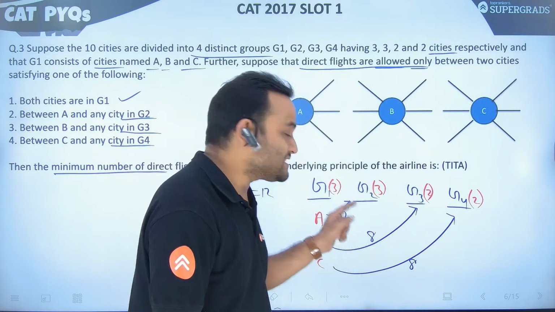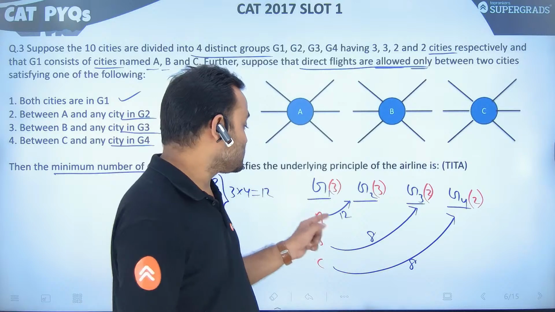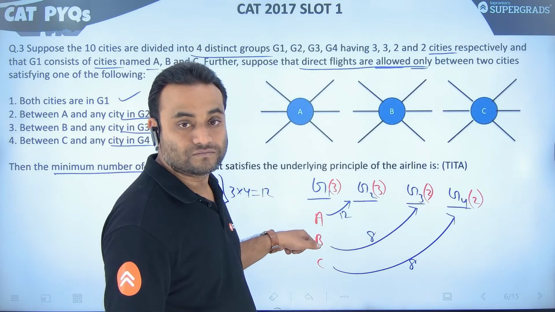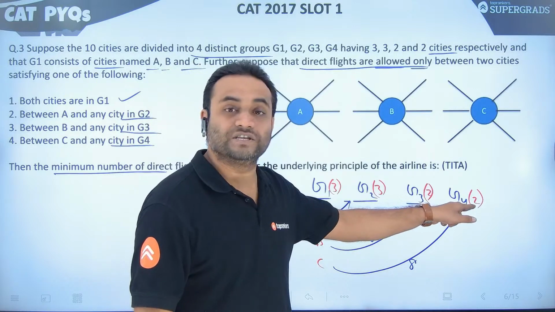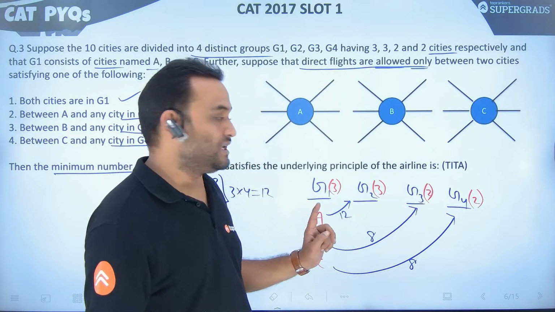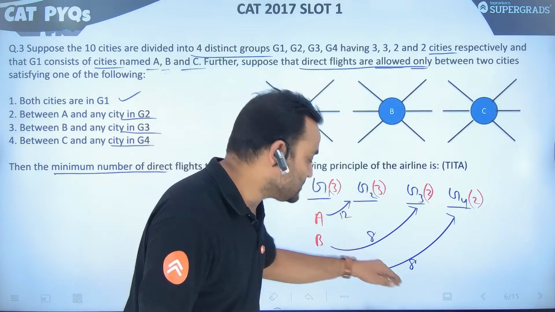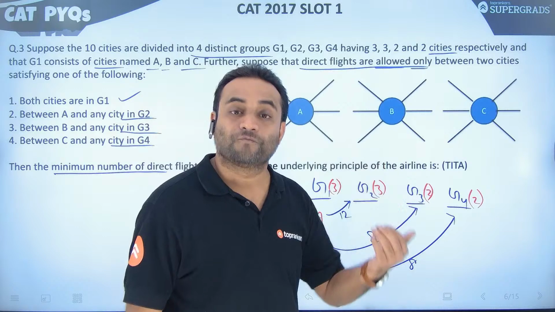So these are the flights that are necessary, right? Because all the cities in G3 are connected with B only, all the cities in G4 are connected with C only, and all the cities in G2 are connected with A only. So these will be the total number of direct flights.